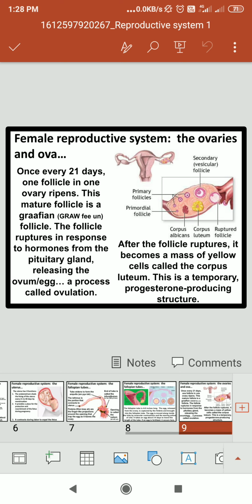So this male and female reproductive system is important for human beings.